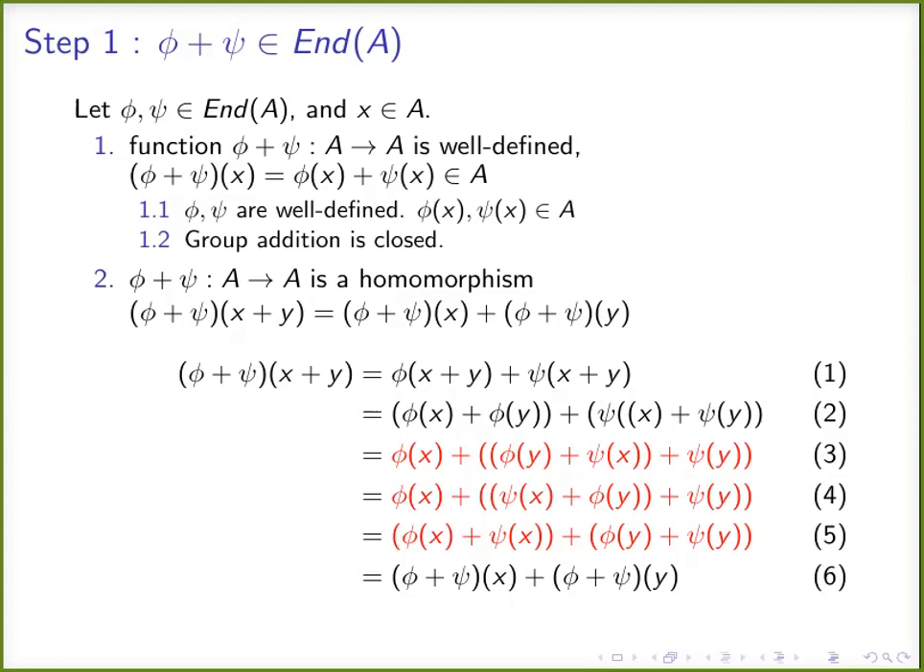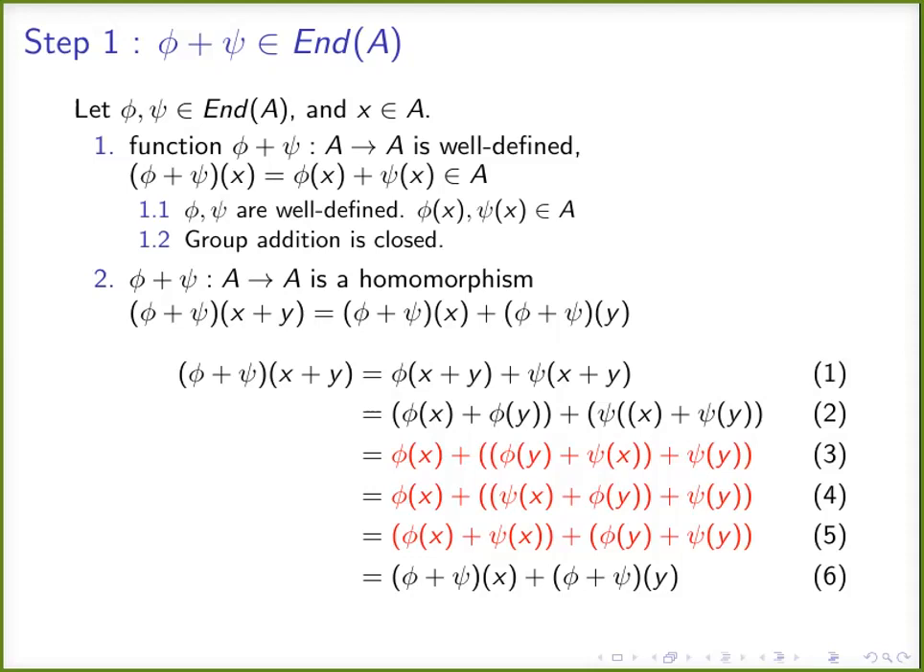Coming to the fourth step, we are applying commutativity of the group. We assume that the group A is commutative. If group A is not commutative, we cannot proceed to step 4. Since the group is abelian, we can rearrange the operands of the second addition. On the right side, we can see psi of x plus phi of y. This is obtained by changing the order of the operands. That is, a plus b is equal to b plus a.